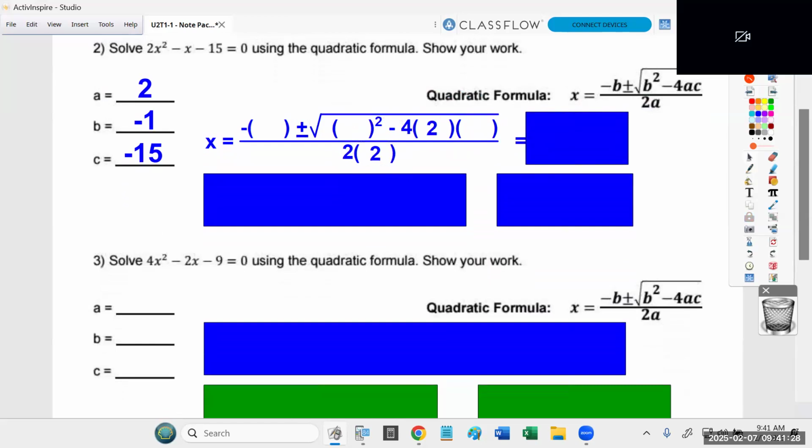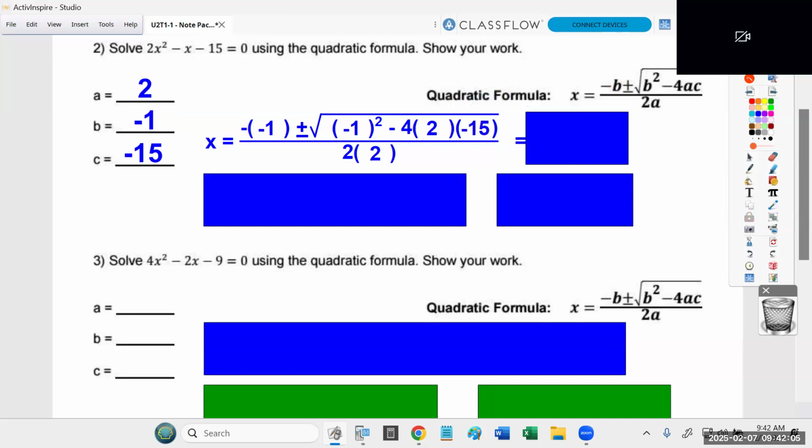The value b, the negative 1, also gets used twice, right in the beginning and right in the start of the square root. Notice in the very beginning, you're going to get a double negative. Make sure you notice that. You have a double negative here, and that's because the formula says switch the value of b. That negative in front of the b says switch the value of b. Well, if b is already negative, then you're supposed to be switching the value of a negative. So you get a double negative and it becomes positive. Okay? And then the c value only gets used once at the end of the square root.